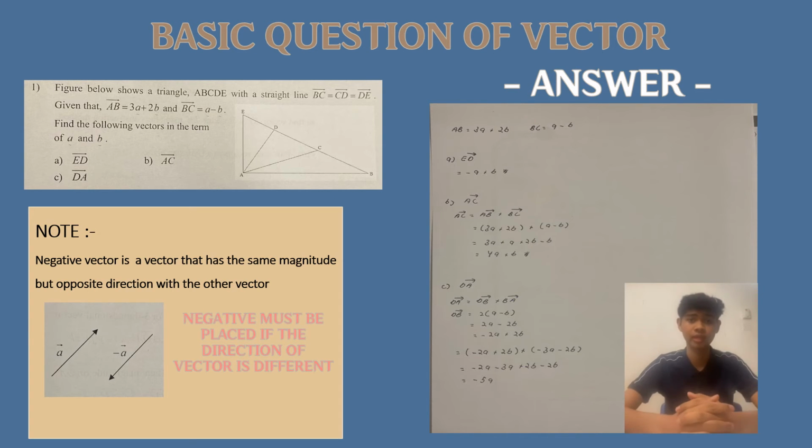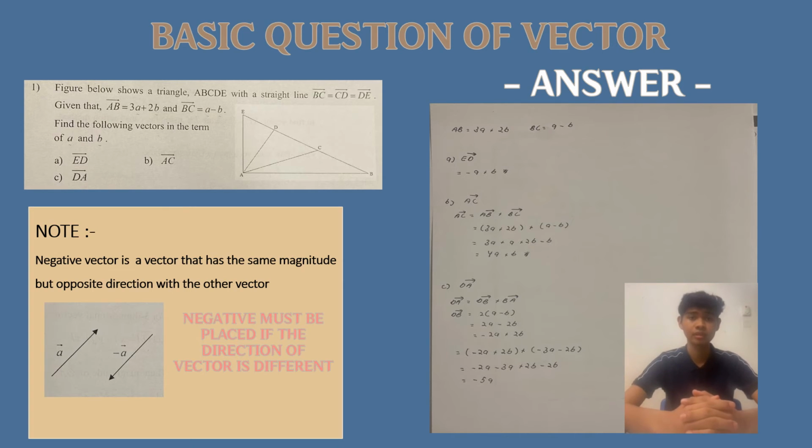Figure below shows a triangle ABCD with a straight line, vector BC equal to vector CD equal to vector DE. Given that vector AB is 3a plus 2b and vector AC is a minus b. Find the following vectors in terms of a and b. Answer for question A is to find vector ED. If you look at the question, vector ED is already given, so you just copy the answer.